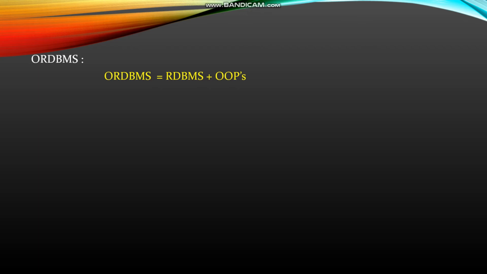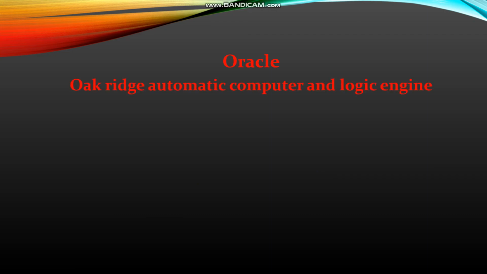Now let us understand what exactly Oracle is. What is the full form of Oracle? Oak Ridge Automatic Computer and Logic Engine. Oracle is a company that came up with software named Oracle, which manages the data and follows most of the rules suggested in RDBMS. So Oracle is a database management system which follows the RDBMS rules.